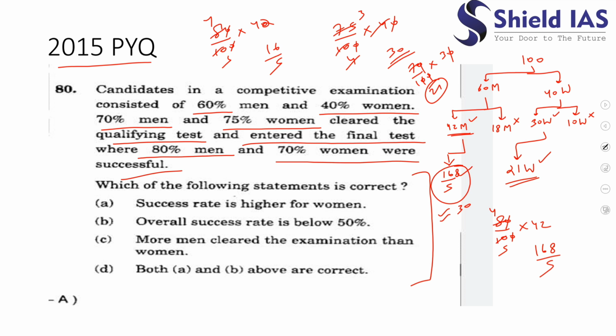more than 30. Yes, so success rate is higher for women, it is saying. Okay, but it is more than 30. Success rate is higher for women. Overall success rate is below 50%. No, in both the cases it is more than 50%, right? It's not less than 50%. I hope this is understood. More men cleared the examination than women. Yes, more men cleared the examination than women. Okay, it is right, absolutely right. So answer would be C.